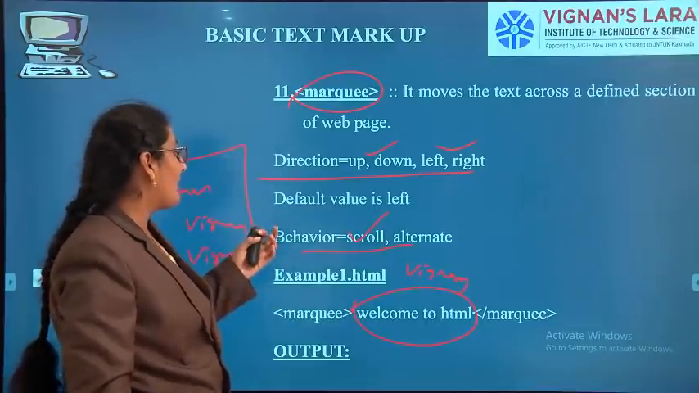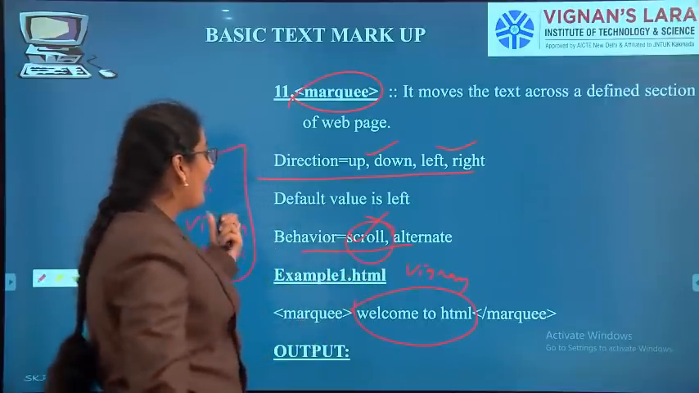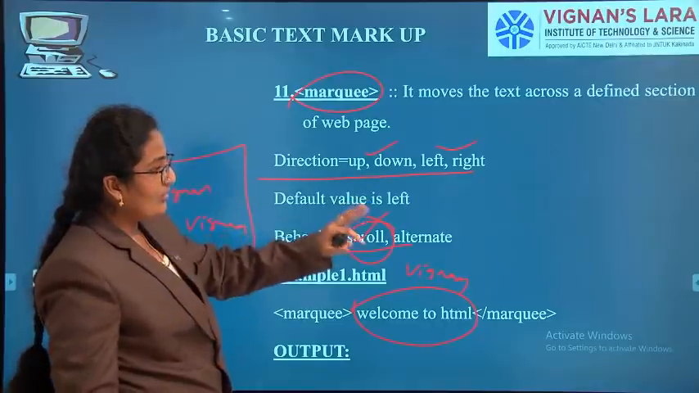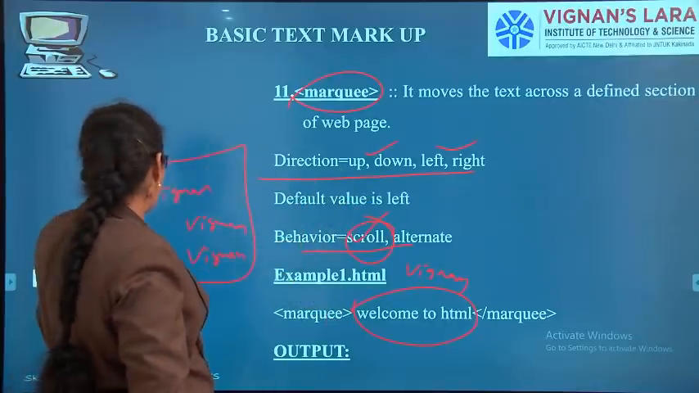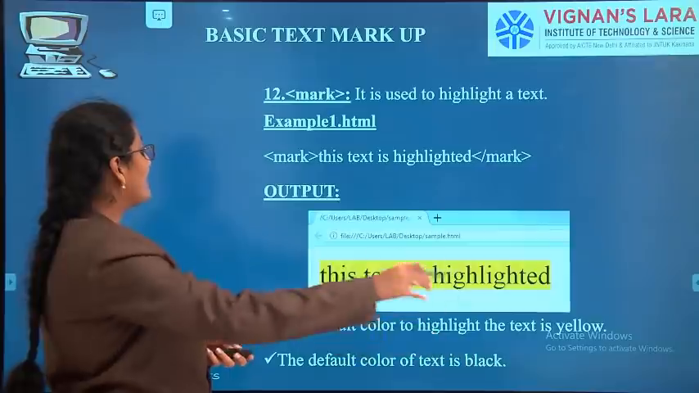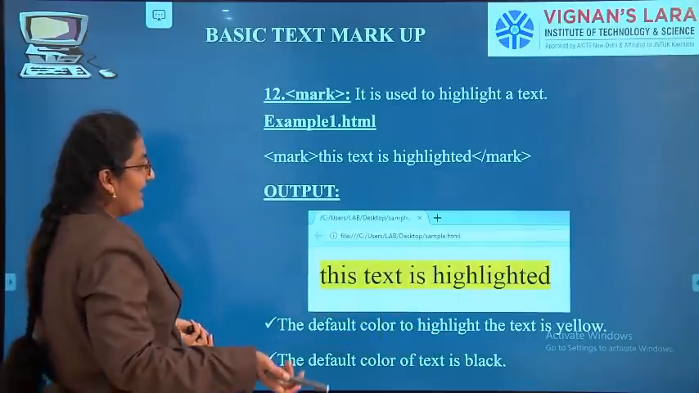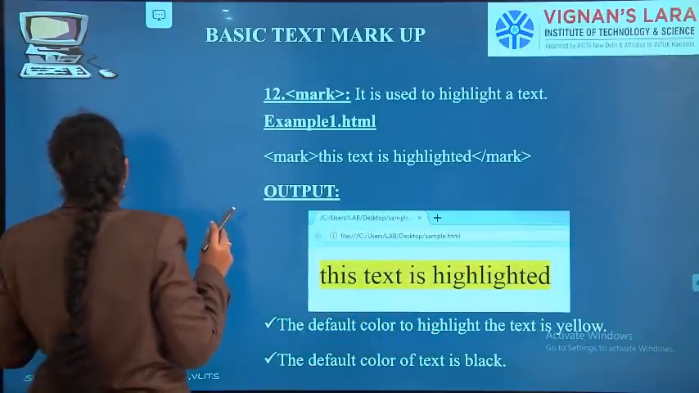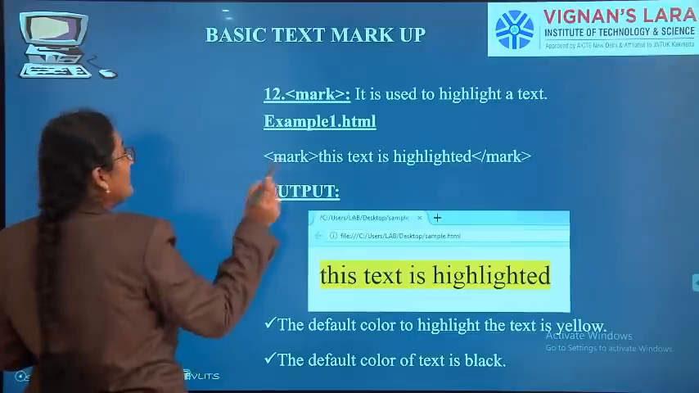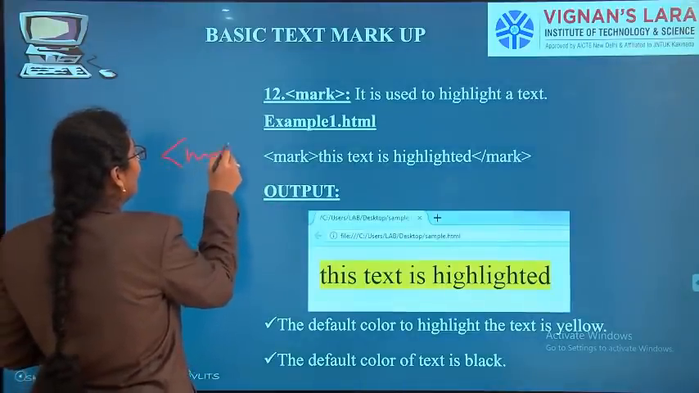What behavior can marquee have? Scrolling. So how will it scroll? From left to right or from top to bottom it will scroll. See, next one is mark. You can highlight any text in yellow color. See, next one is mark tag.